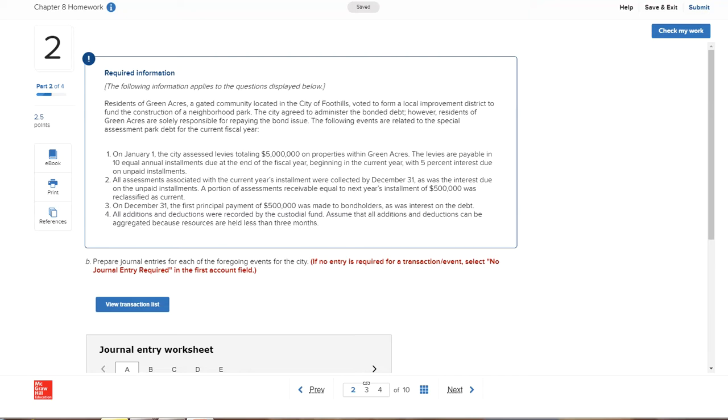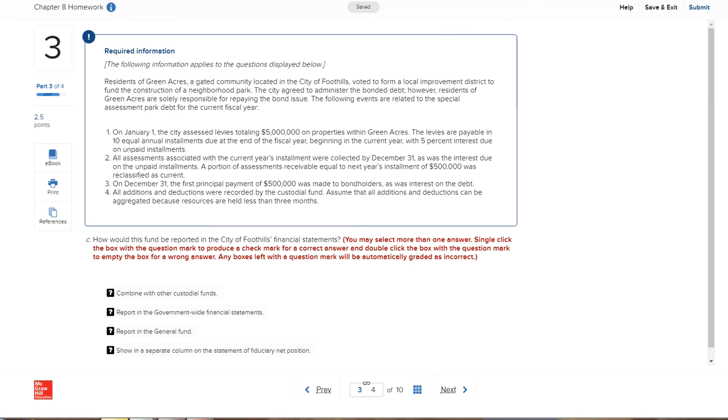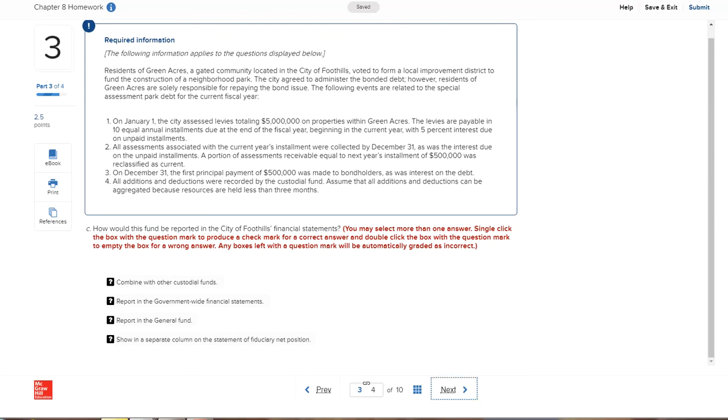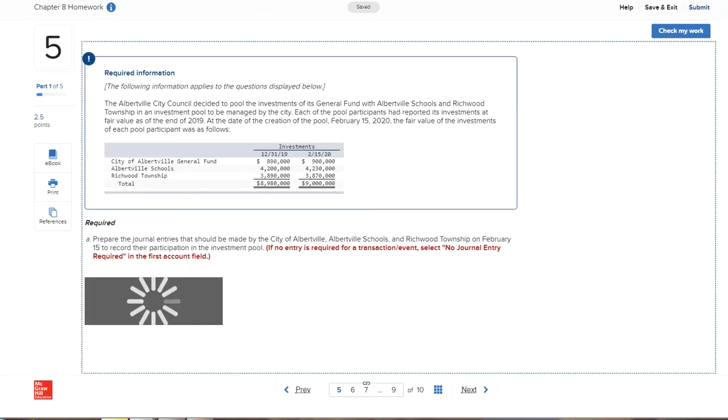Then in number 3, it says the first principal payment of $500 was made to the bondholders. Also on page 313, you're going to look for that one. And then in number 4, all additions and deductions were recorded by the custodial fund, and we can aggregate those. You're going to see that on page 313 as well. So everything you need for that problem is on page 313. Then you answer a couple of questions and you can work through those.